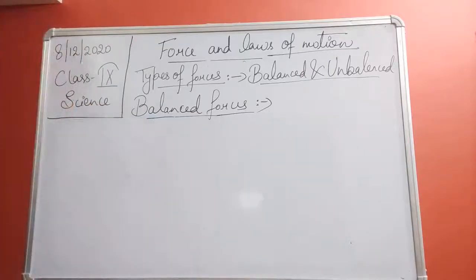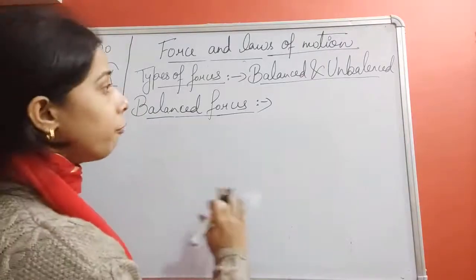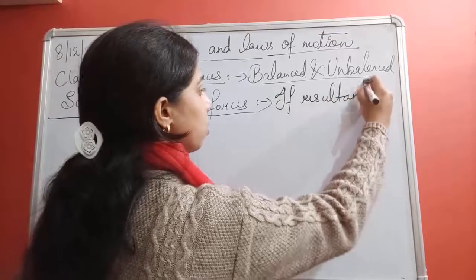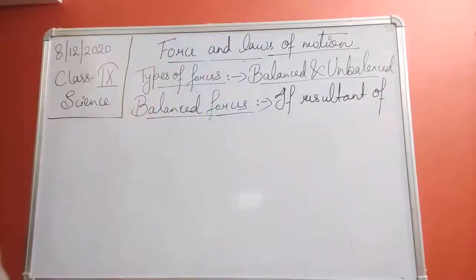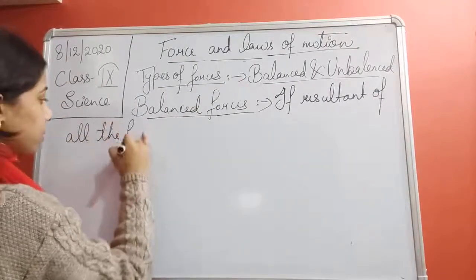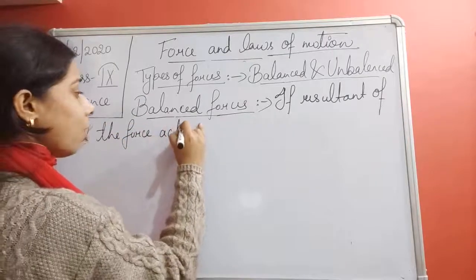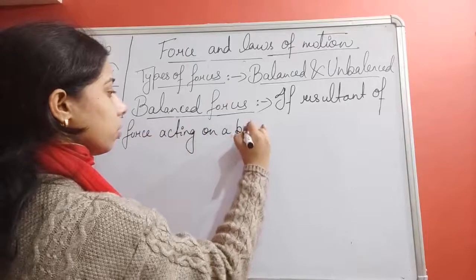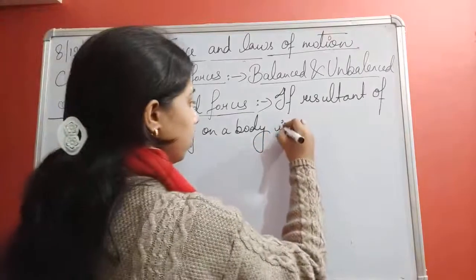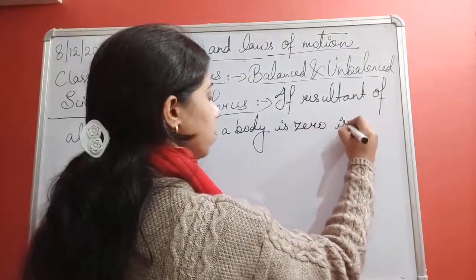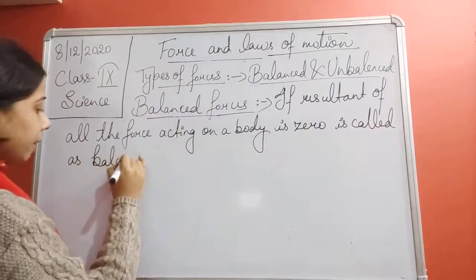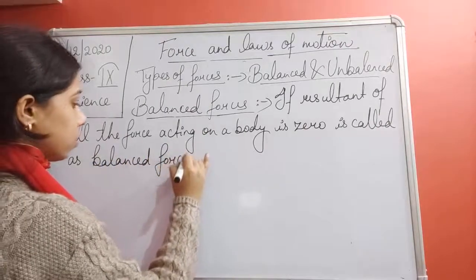Okay. So, we can define the balanced force this way: if the resultant of all the forces acting on a body is zero, it is called a balanced force.